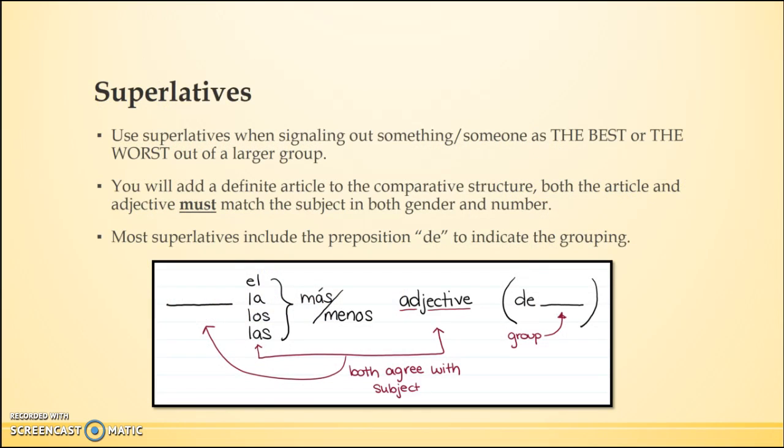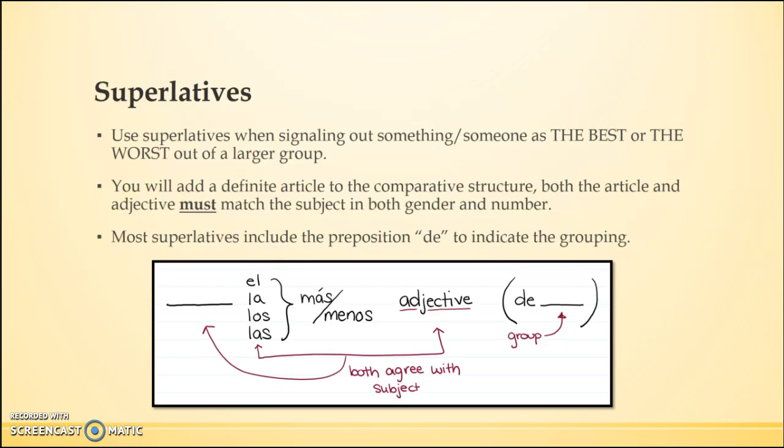The last type of comparative is actually called a superlative. And you may have heard of senior superlatives, and this is where you single somebody out as being the best. Same thing in Spanish. A superlative, you're singling somebody out as being the best or the worst out of a group. The structure is very similar to a comparative of adjectives, where you have más menos, an adjective, but there are a few other components that change.